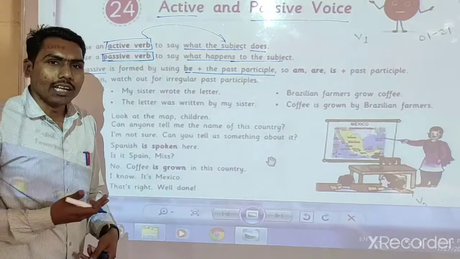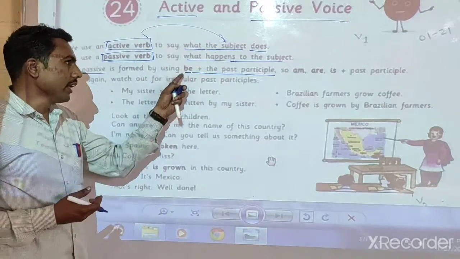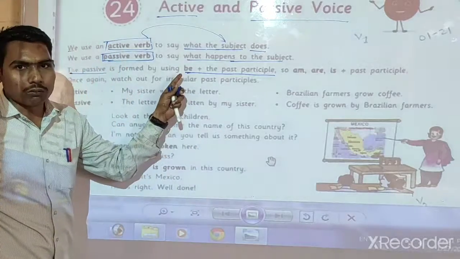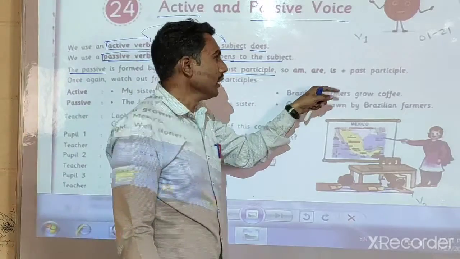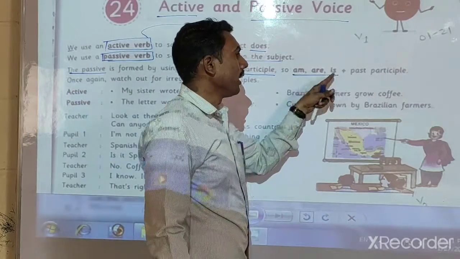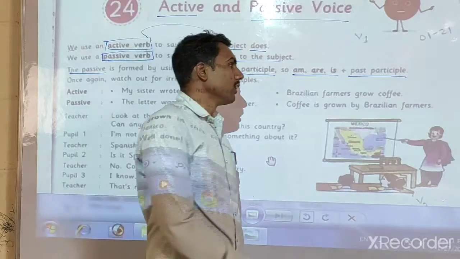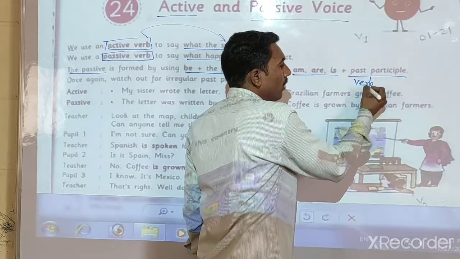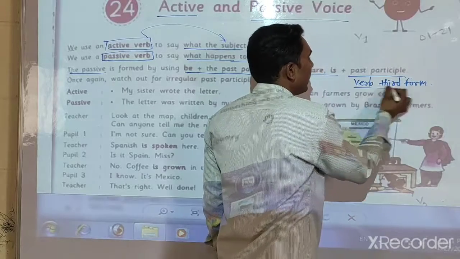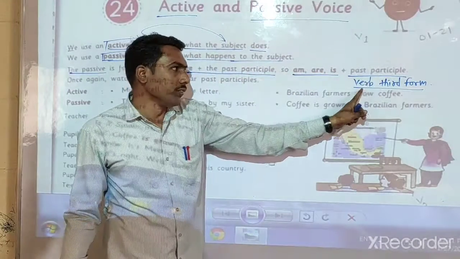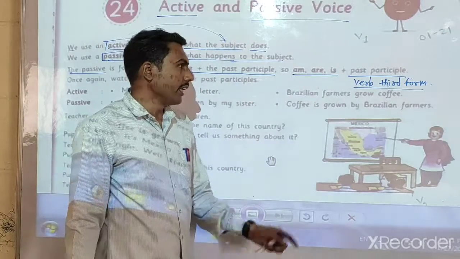Be. Be means it is a form of helping verb, like am, is, are, was, were. Do you get that? It is the helping verb form. Okay, to be form. Be plus the past participle. So am, are, is plus past participle. Past participle means the verb third form. Do you get that? Past participle means verb third form. Okay, we can say that V3. Are you getting that?